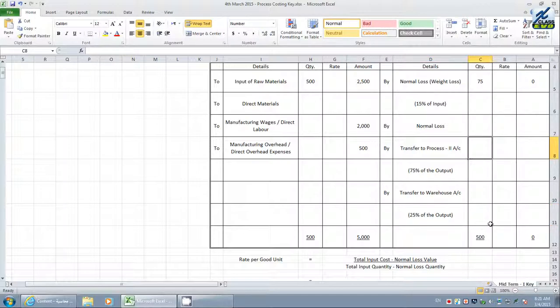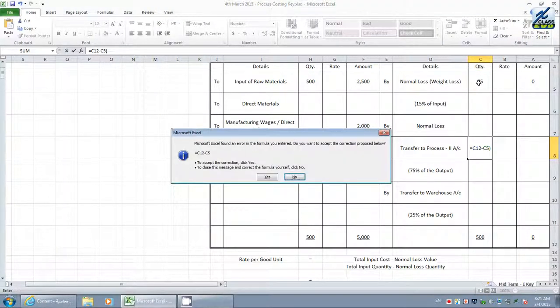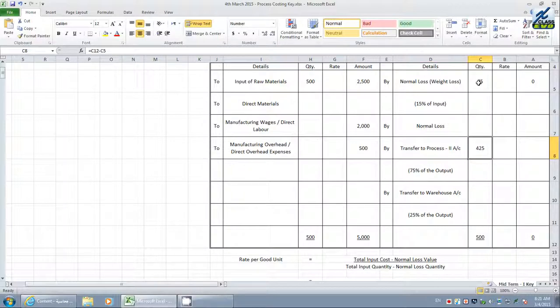Let's see what the balance is here. We have input of 500 and normal loss of 75. These two are considered as the difference between the input and weight loss.